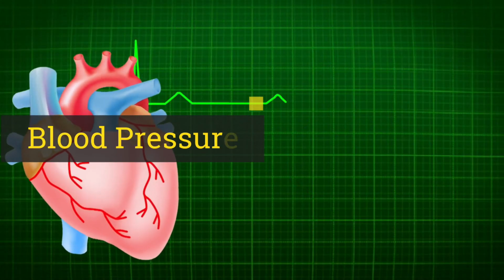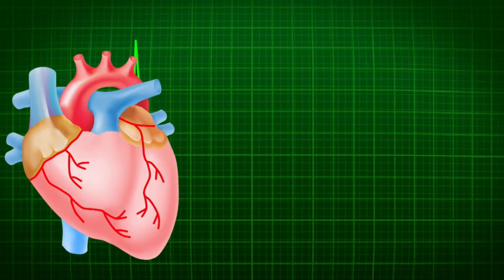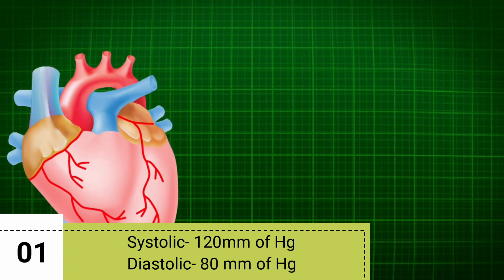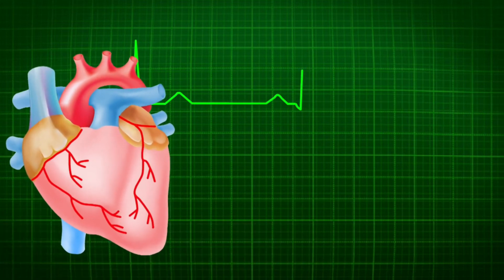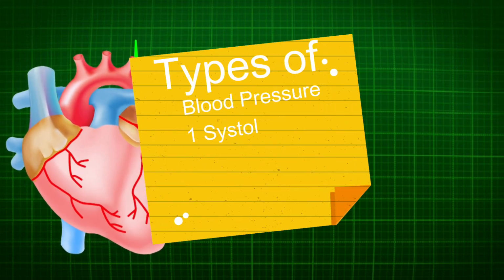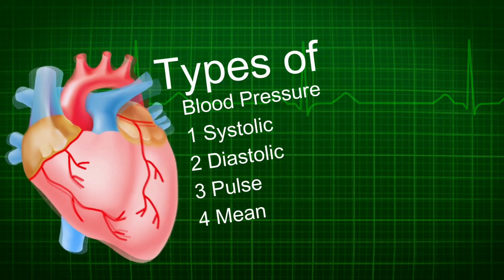Blood pressure. Blood pressure can be defined as the lateral pressure of blood on the wall while flowing through it. Systolic is 120 mm of Hg and diastolic is 80 mm of Hg. Importance: it is essential for the flow of blood through the circulatory tube. Types of blood pressure are systolic pressure, diastolic pressure, pulse pressure and mean pressure.